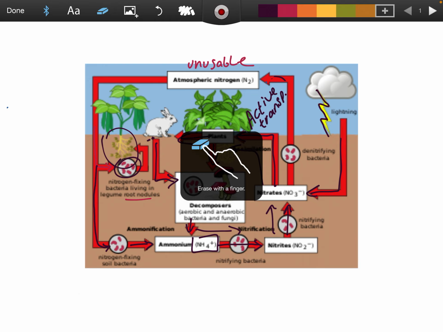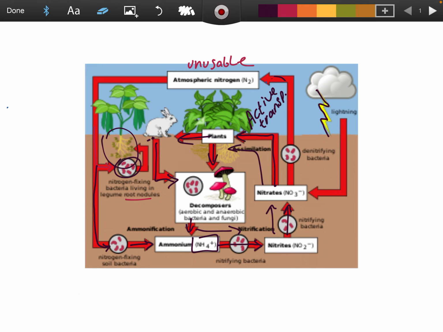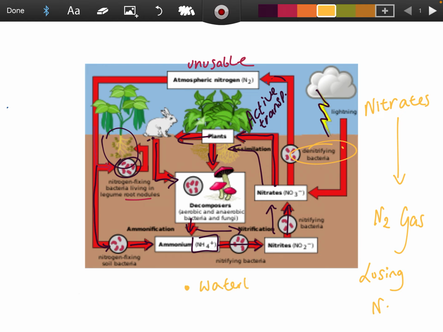Now, just to touch on the denitrifying bacteria again, these guys are in the soil anyway, and what they do is they take the nitrates, the NO3 minus, and they convert it directly to N2 gas, which is obviously what you don't want, because you're losing a usable form of nitrogen, and they're usually in abundance in waterlogged soil, and soil with very low O2.